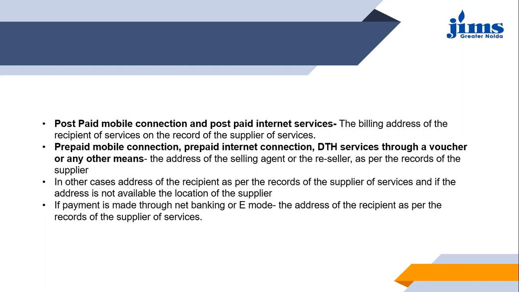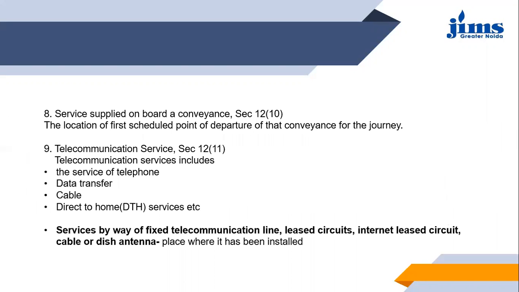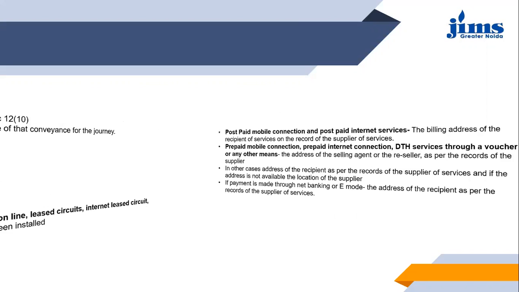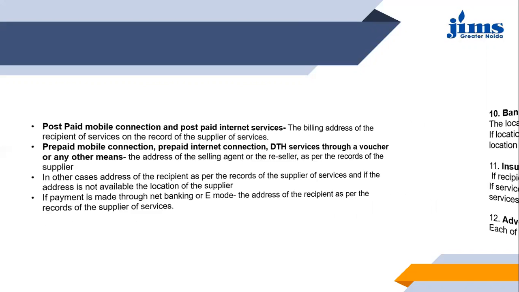There is one exception, where prepaid connections are there, and then the address of the selling agent or the reseller as per the records of the supplier applies. And one more is where we talked about services by way of fixed telecommunication line, lease circuit. Under this point, we have seen that the place where it has been installed will be considered as the place of supply.